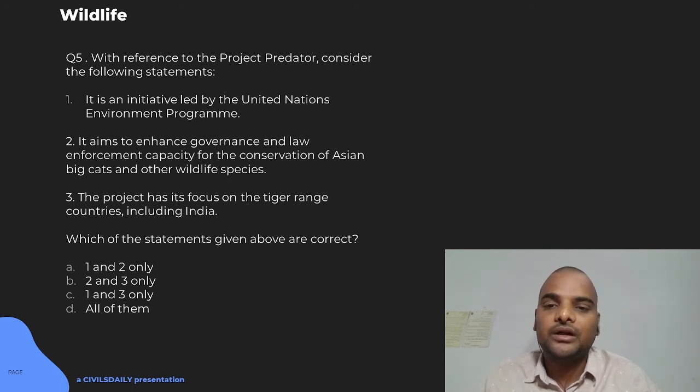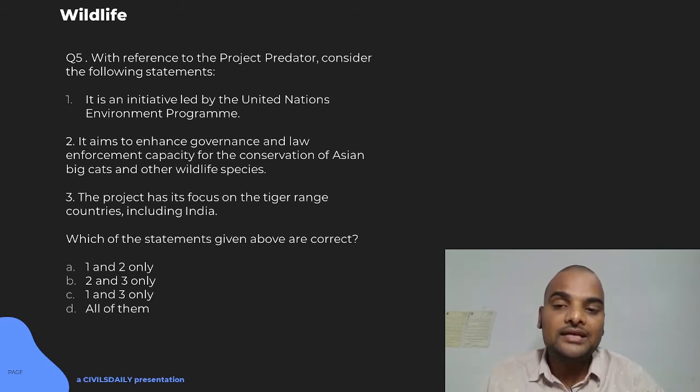So, that's why both organizations, Interpol and the World Bank, have launched Project Predator, to cover the tiger range countries in Asia, Asian big cats, tiger and leopard and others, and other wildlife species, along with the coordination of law enforcement agencies. Basically, it aims to reduce wildlife trafficking. So first will not be true.